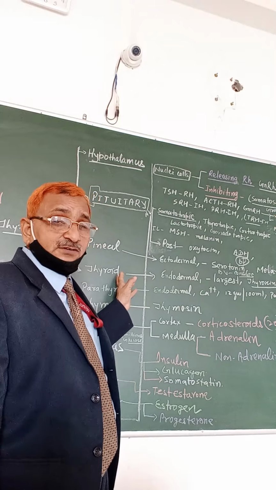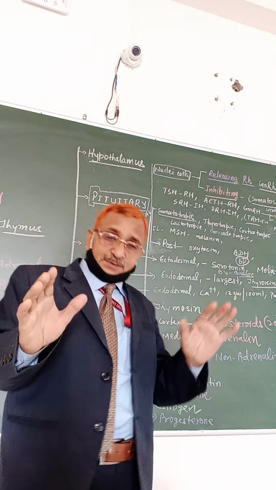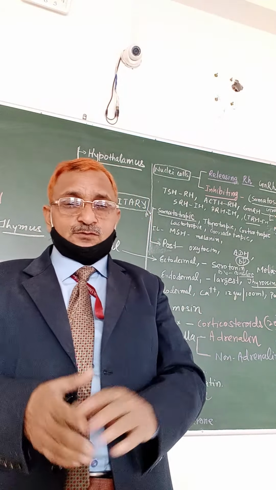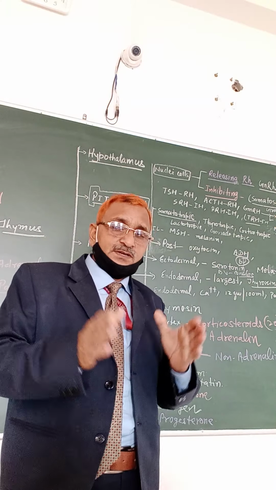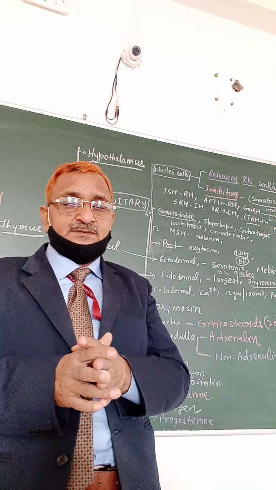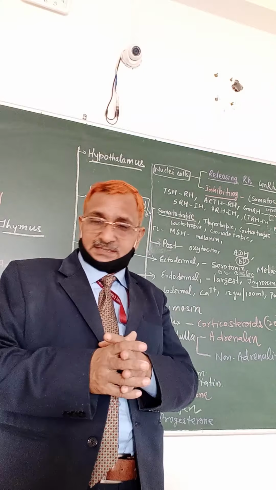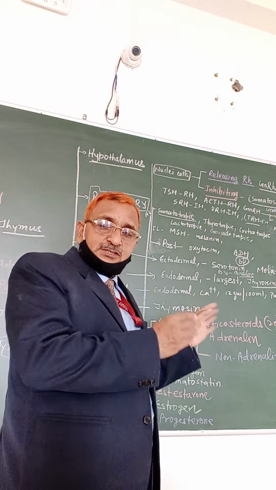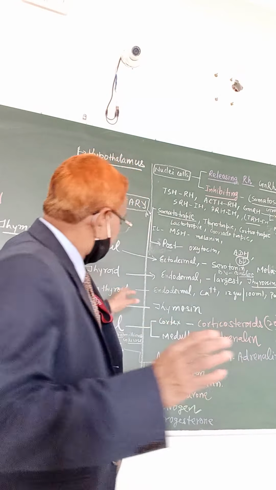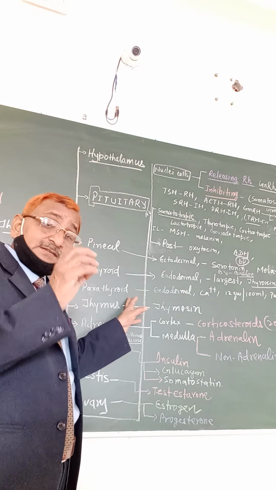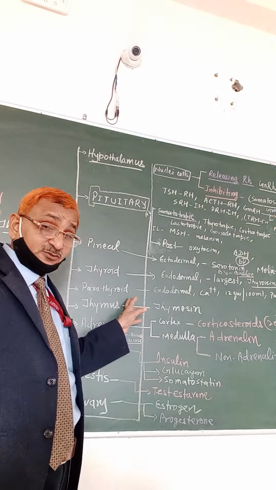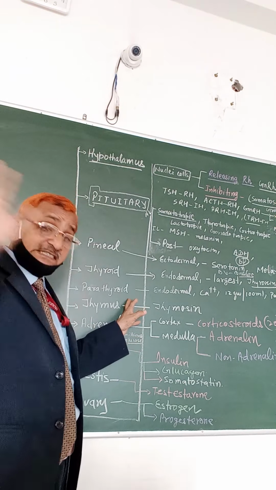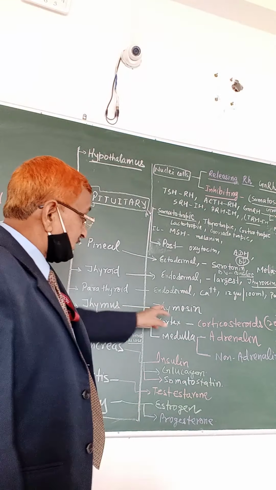It has a wide range of functions. Separately, I will make a video for the different endocrine glands and their hormones and secretions. Here, in brief, we are giving an introduction to the different glands and the prime hormones secreted, so at a glance you can know about it. We will study the details later.